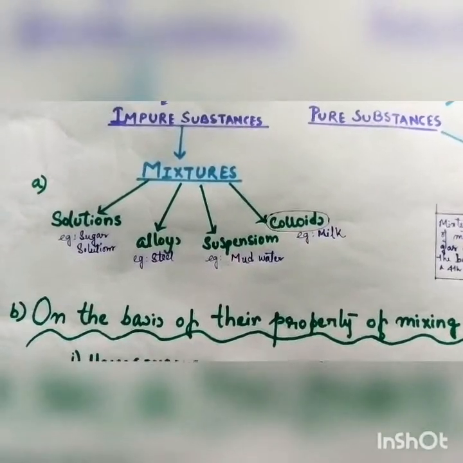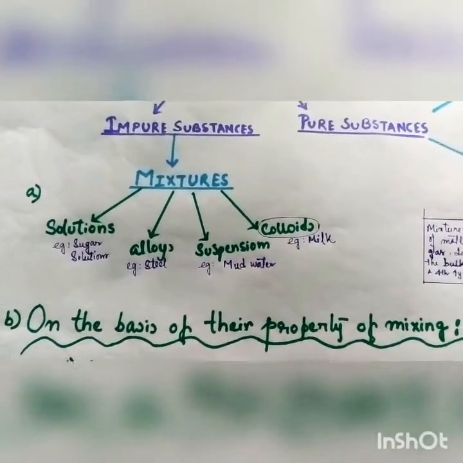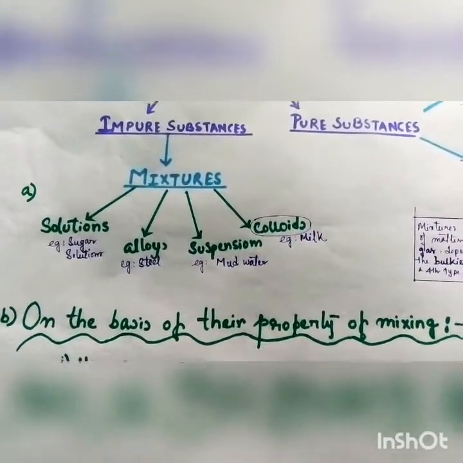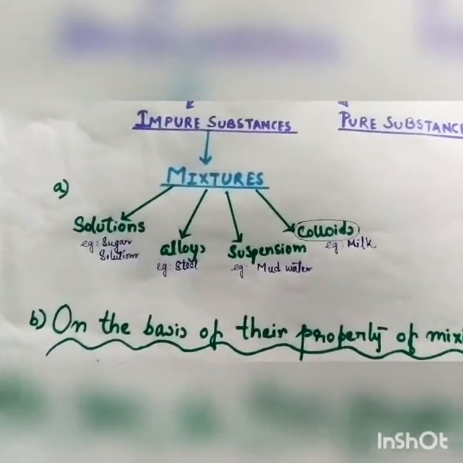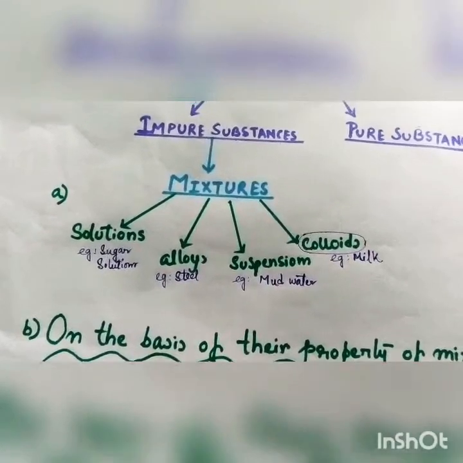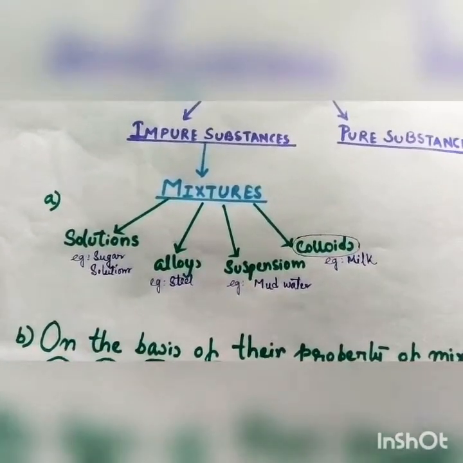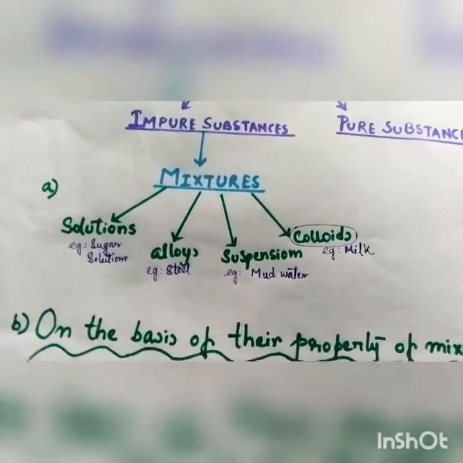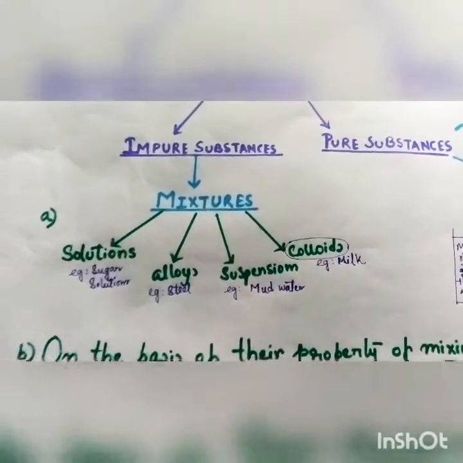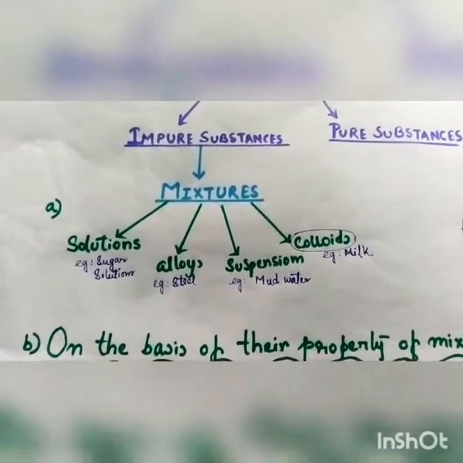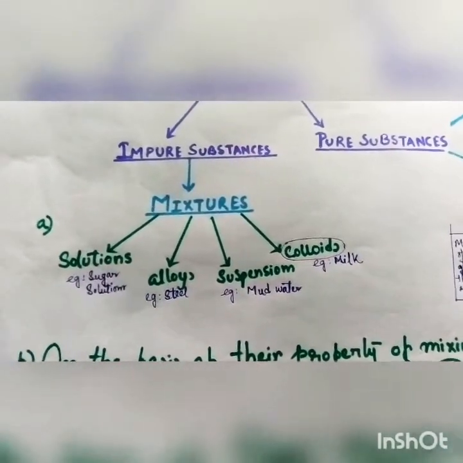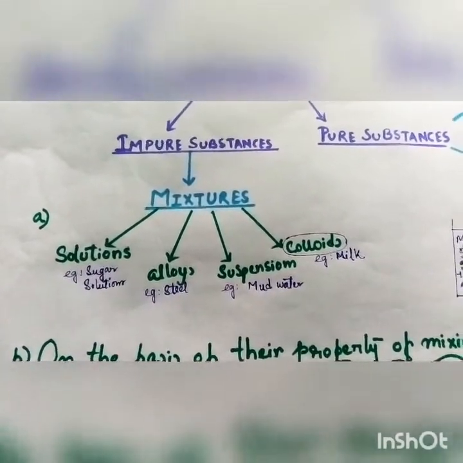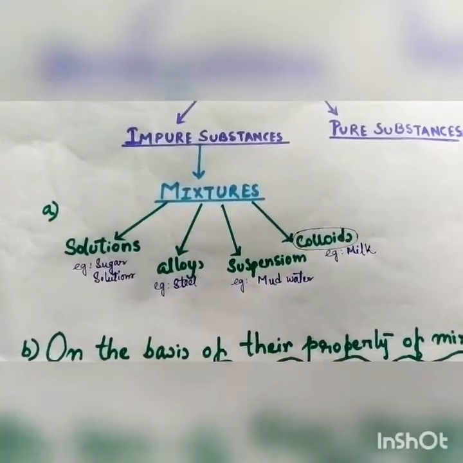I'll discuss later on what plasma is, but for now, see what a solution is. For example, sugar solution and salt solution are all solutions. Now alloys are also mixtures, but mixtures of various metals, metallic elements. For example, steel. Steel is a very important example of alloys which we can see in our daily life.